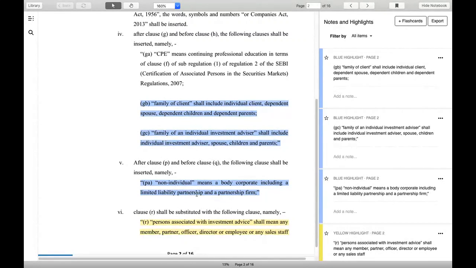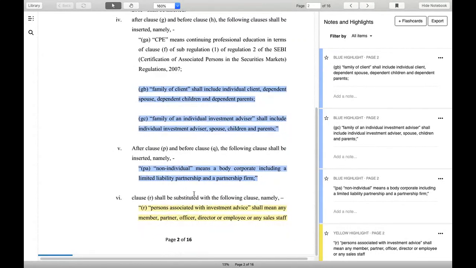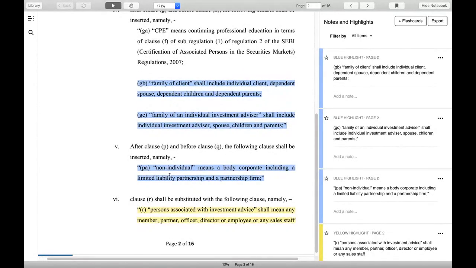Now, thirdly, they have talked about non-individual. What does non-individual mean? They are saying any body corporate, including a limited liability partnership and even a partnership firm. So LLP, private limited, limited, and partnership firm are all treated as non-individual. Whenever you form this non-individual firm, they have defined two further terms.